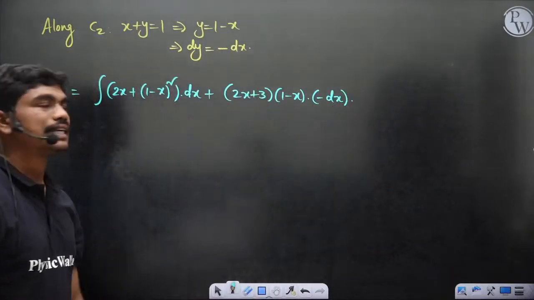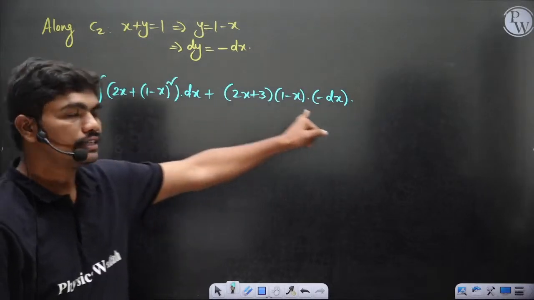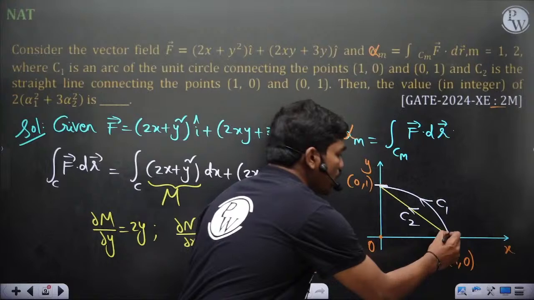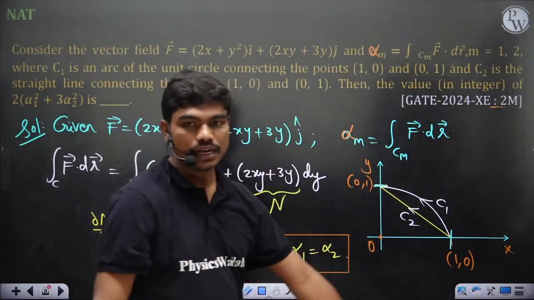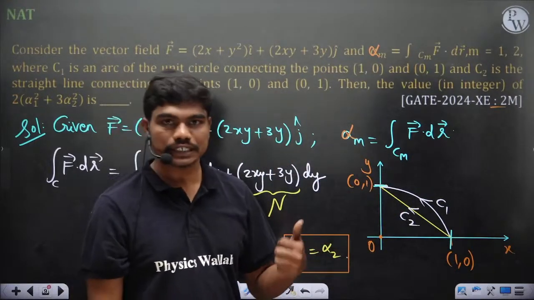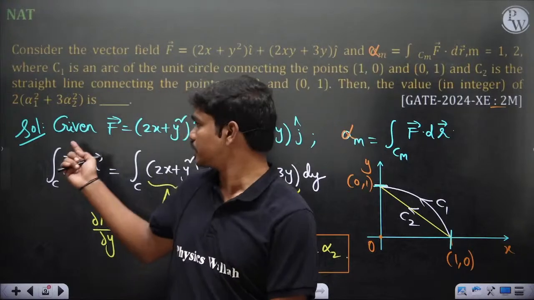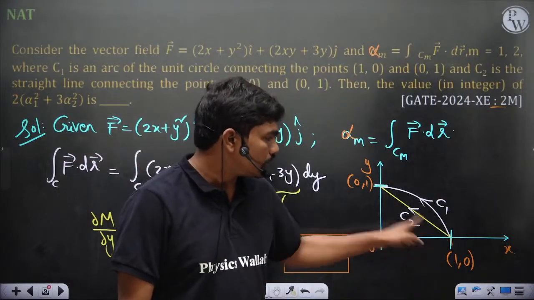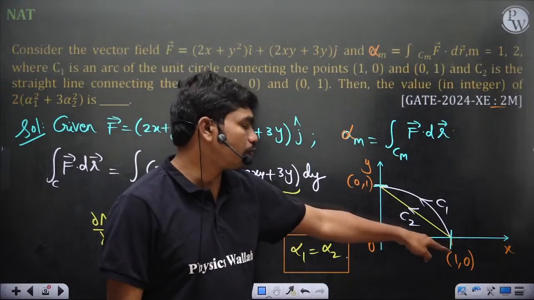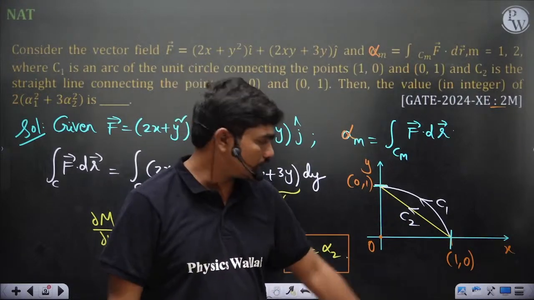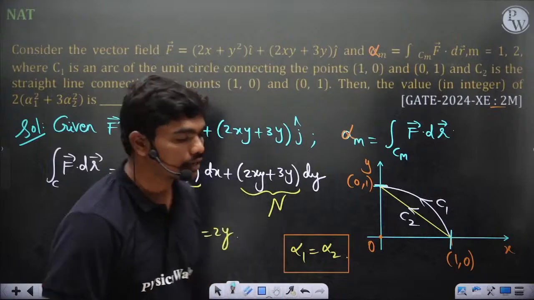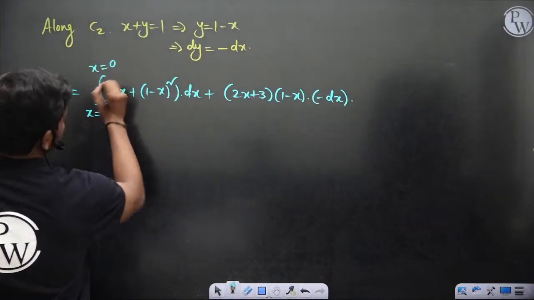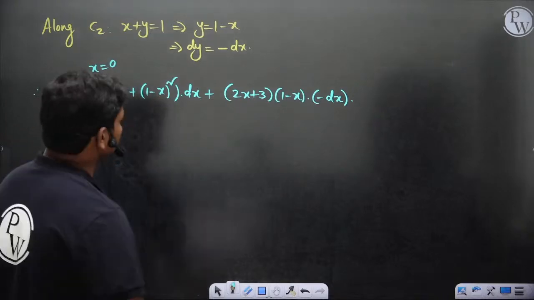Now clearly this is a single variable integration. You see the complete integrand is in the single variable x, but what are the x limits? x is going from 1 to 0 actually. The direction of the path is important. If you write 0 to 1, your answer will change sign. Of course, in this question, since you have the squares, it doesn't matter. But in reality, when you are going in this sense from (1, 0) to (0, 1), x is changing from 1 to 0. So now it's a single variable integration. Let's do this very simply.